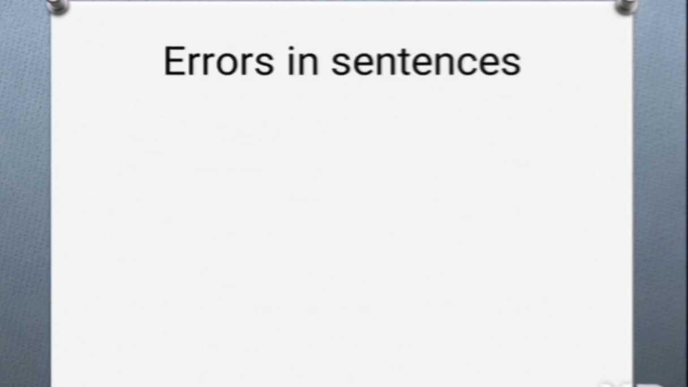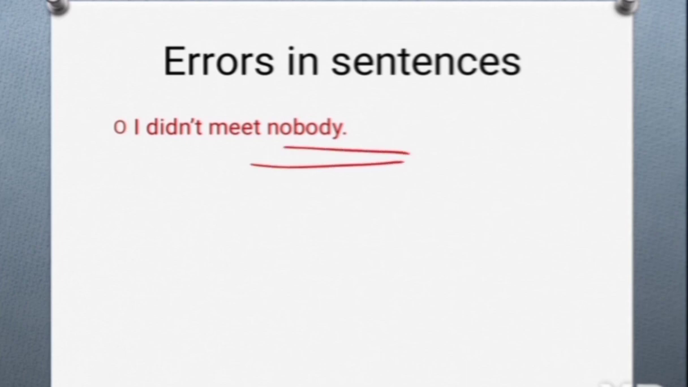Now, errors in sentences. So, first sentence is I didn't meet nobody. Here, mistake is there in nobody because the sentence is I did not meet nobody. So, not and nobody. Two negatives are coming over here, and that is why you should not use two negatives in one sentence, and that is why the appropriate sentence is I did not meet anybody.